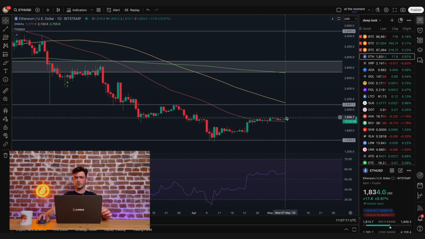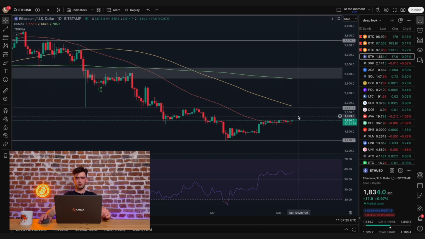However, I still believe that Ethereum is waiting to see what Bitcoin will do. Even though at the time of recording this video, we can see that Ethereum is rising by just under 1% in the current trading session, while Bitcoin is holding steady at the same levels, I still believe that Ethereum is waiting for Bitcoin to make a move. As for the resistance levels, they remain exactly the same as before.